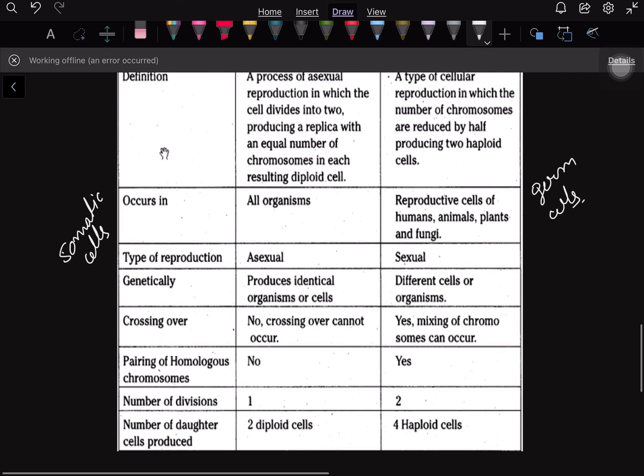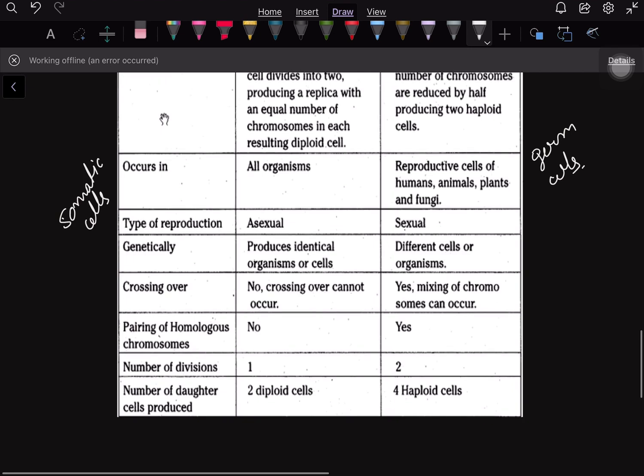Crossing over cannot occur in mitosis, while there is crossing over in meiosis. And pairing of homologous chromosomes is absent in mitosis and it is present in meiosis. Number of divisions: as it is equational division, the number of division is 1, and as meiosis is reductional division, the number of divisions is 2. And formation of daughter cells is 4 in meiosis, and here the formation is 2.